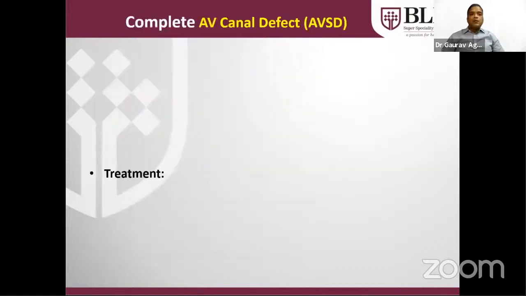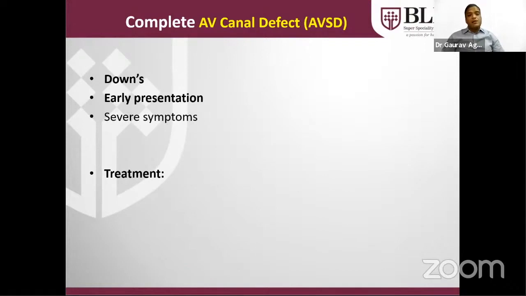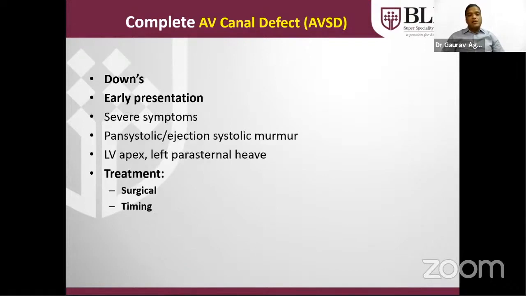Now coming on the complete AV canal defect, it is commonly seen in case of Downs. Presentation will be early as compared to the routine large VSD because the nasopharynx area and airway are small and a lung hypoplasia can also be there. That will lead to the early PH, pulmonary arterial hypertension. Symptoms will be very severe as compared to the isolated large VSD, and the treatment is always surgical.